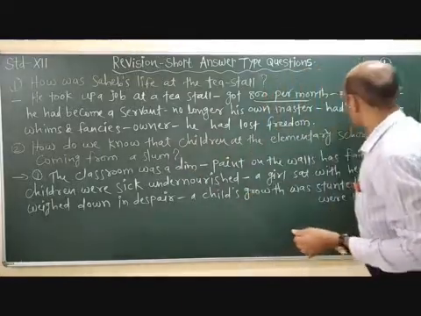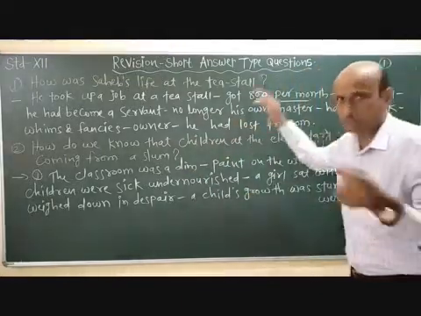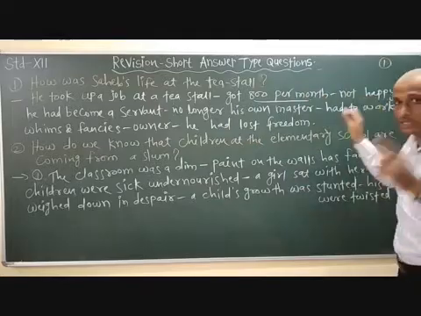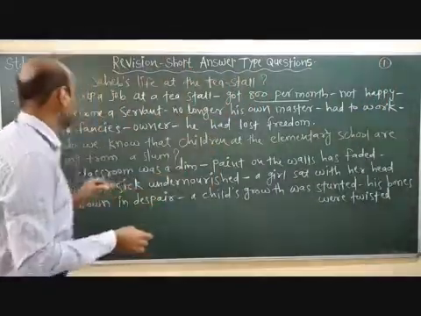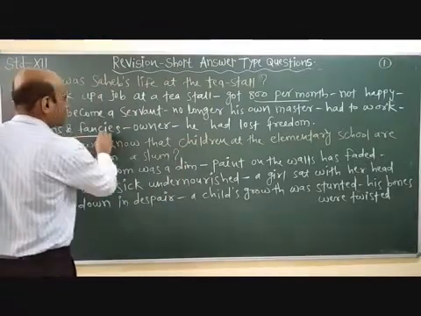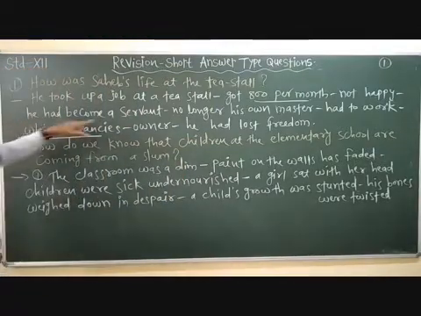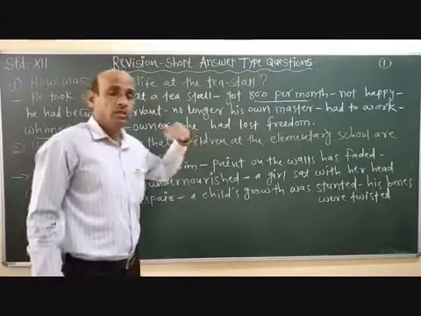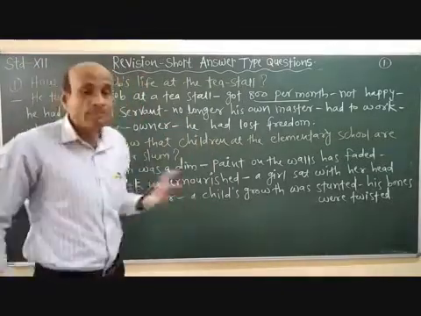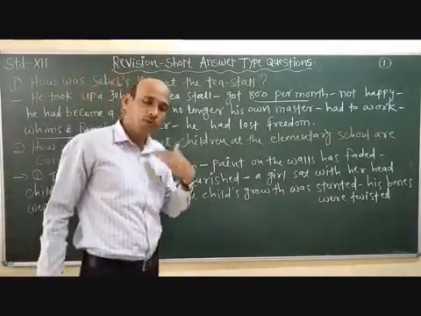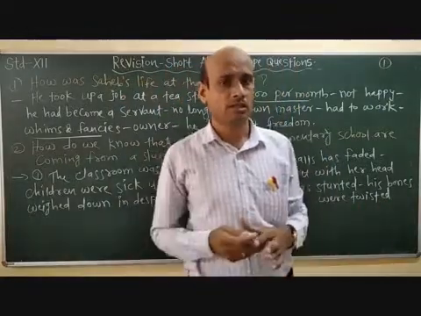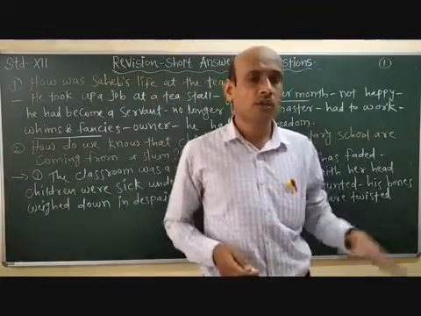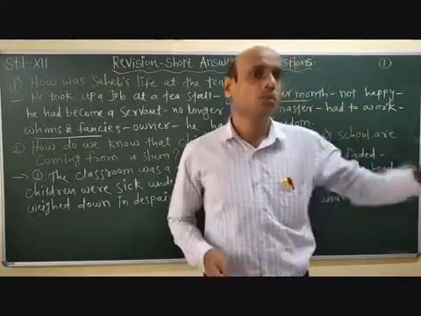Though he was getting 800 rupees per month, still he was not happy. Sahib had become a servant, just like a servant. And he was no longer his own master now. Because when he was a rag picker, he was his own master. There was no need for him to work under an owner.